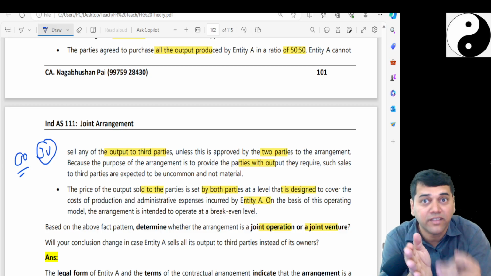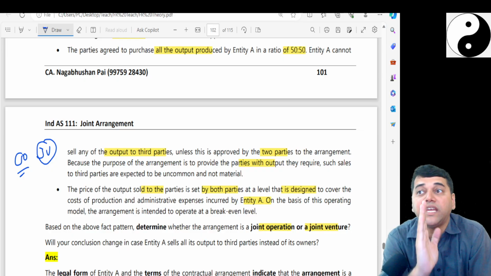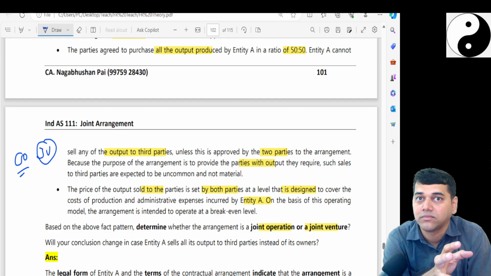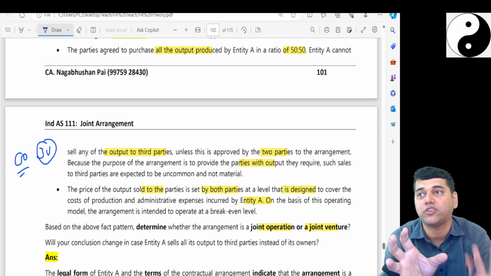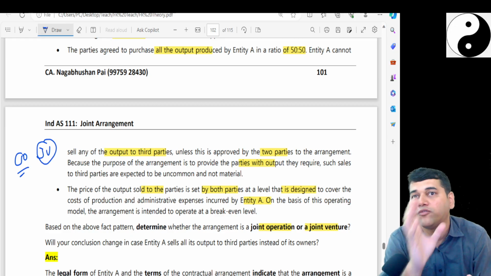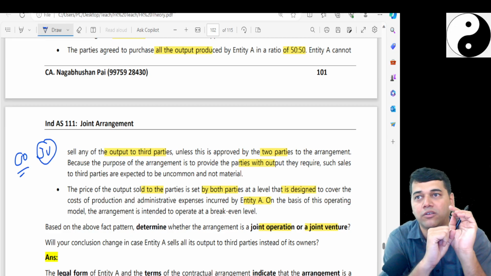If it is a separate entity, is it a joint venture? No, the standard still says no. That means the standard is giving importance to joint venture. It will not allow you to easily classify something as a joint venture. You cannot fool people by having a contract and all.